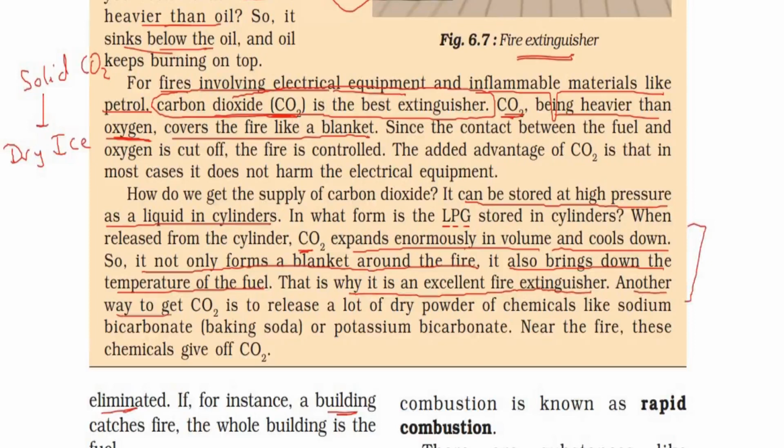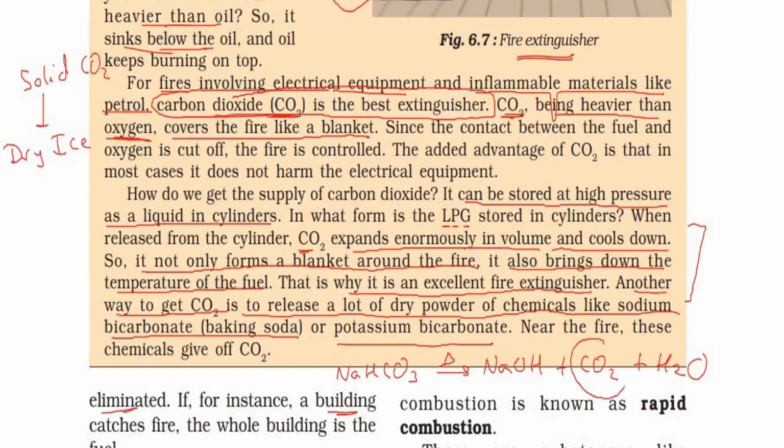Another way to get carbon dioxide is to release a lot of dry powder of chemicals like sodium bicarbonate, baking soda, or potassium bicarbonate. These chemicals will give off carbon dioxide. Something like this may occur: sodium bicarbonate, NaHCO3, when we heat it, converts into sodium hydroxide, carbon dioxide and water. So carbon dioxide gas is liberated. That is why when we sprinkle dry powder of chemicals like sodium bicarbonate or potassium bicarbonate, we will get carbon dioxide.